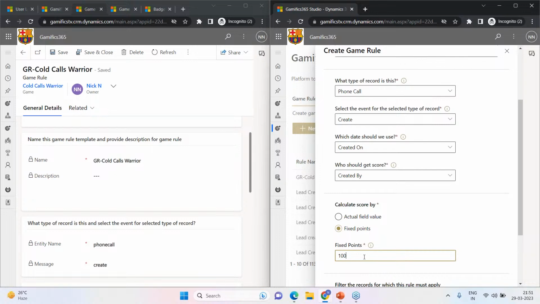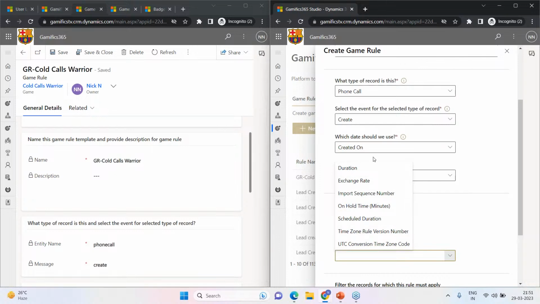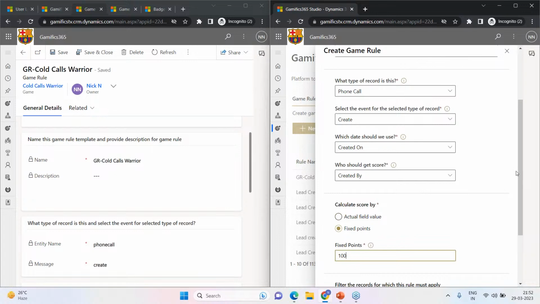However, in the real world, you might face a scenario where you want to use a field which is present within the CRM, for example the estimated budget. A sales representative closing a lead, and I want to use the estimated budget value. All we need to do is select the actual field value and then select the appropriate field out of it. Since I have selected phone call, appropriate fields are being shown. Had I selected lead, appropriate fields would be available. So let's go ahead with fixed points and 100.